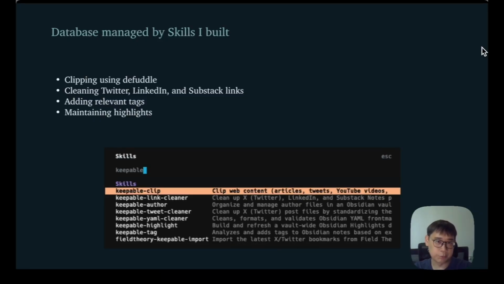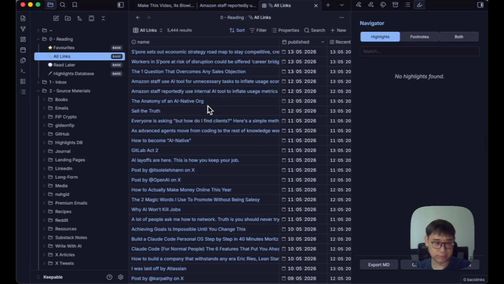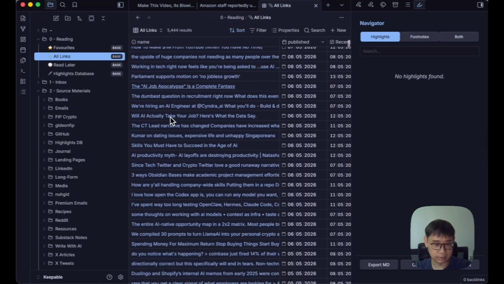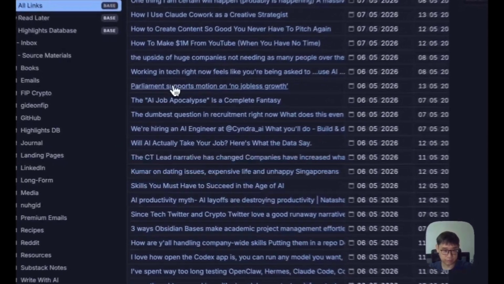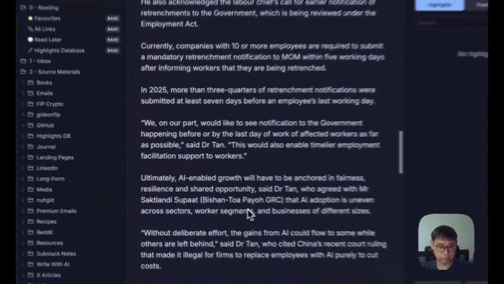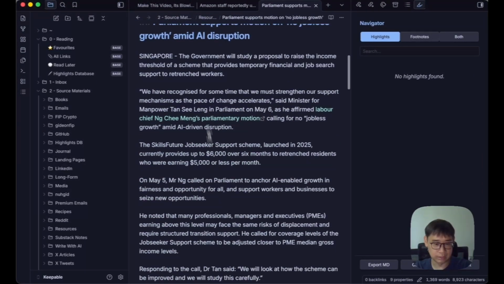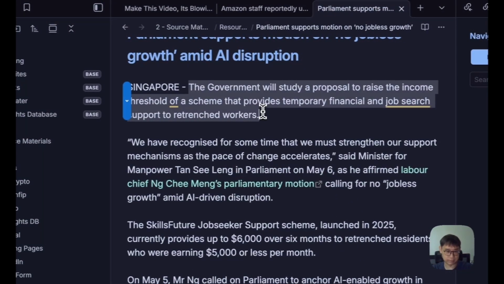So let me give you a quick rundown on how this entire vault works, and how you can capture any article inside of it with this entire Obsidian vault. This is how it looks as the all links database within Obsidian itself. You can see I have all of these links. When you click inside each of them, it has the full contents of the article, and I'm able to highlight all of them as needed.